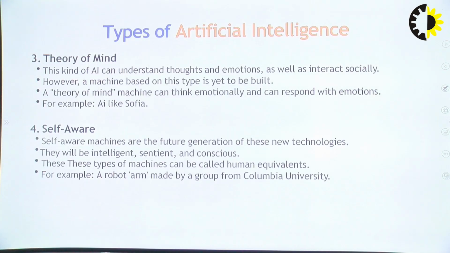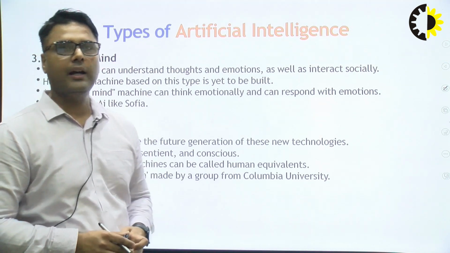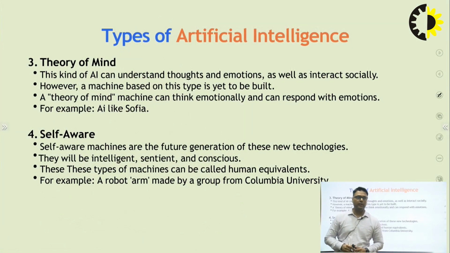This kind of AI, theory of mind, can understand thought and emotion as well as interact socially. However, a machine based on this type is yet to be built. A theory of mind machine can think emotionally and can respond with emotion. For example, AI like Sophia.